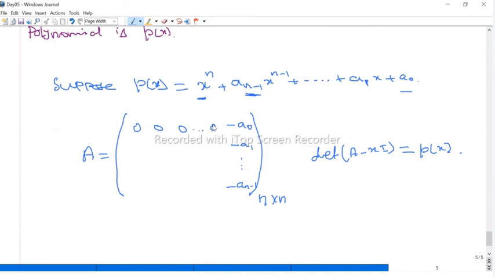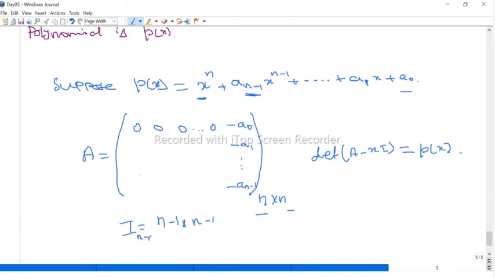Now the remaining part is the identity matrix. I have already filled one row and one column. Totally there are n rows and n columns. Therefore, in the remaining n minus 1 rows and n minus 1 columns, that position should be the identity matrix of order n minus 1.